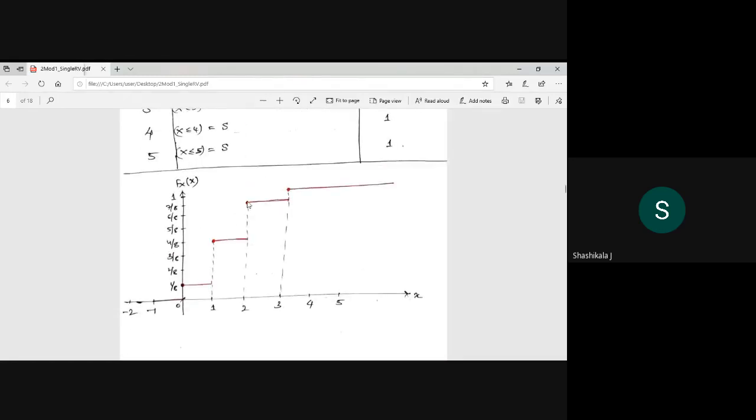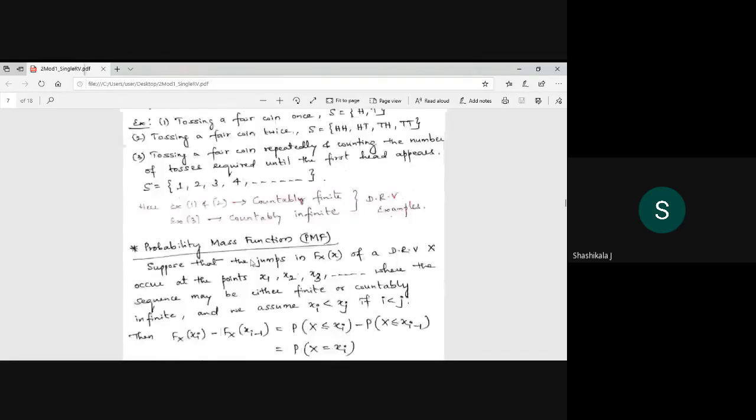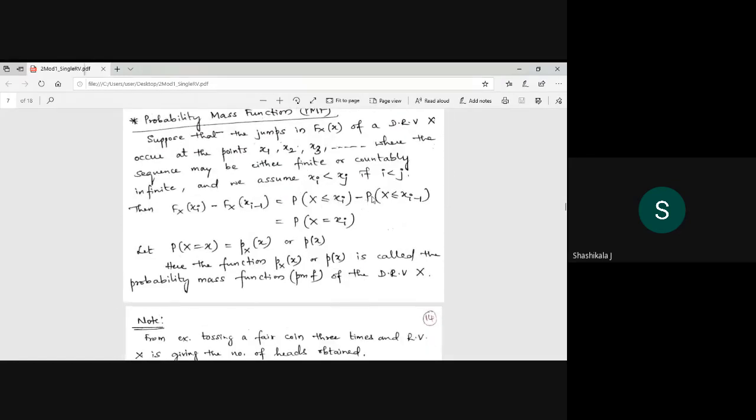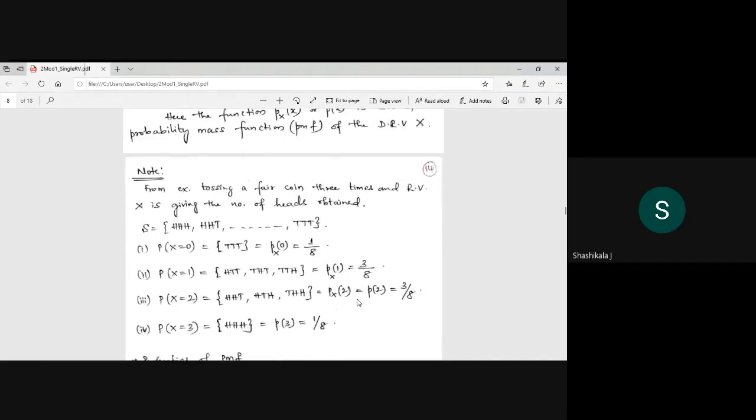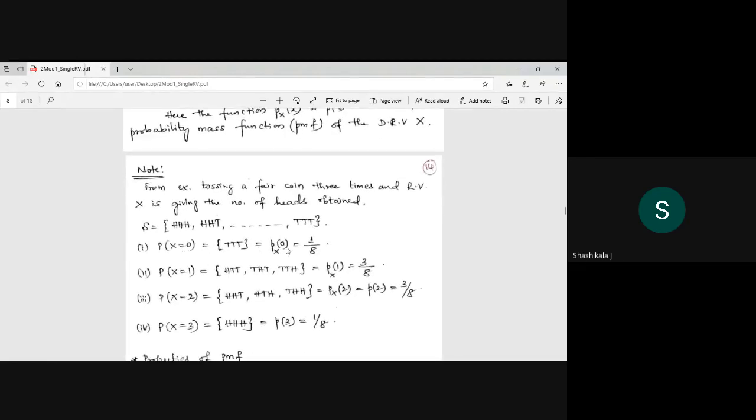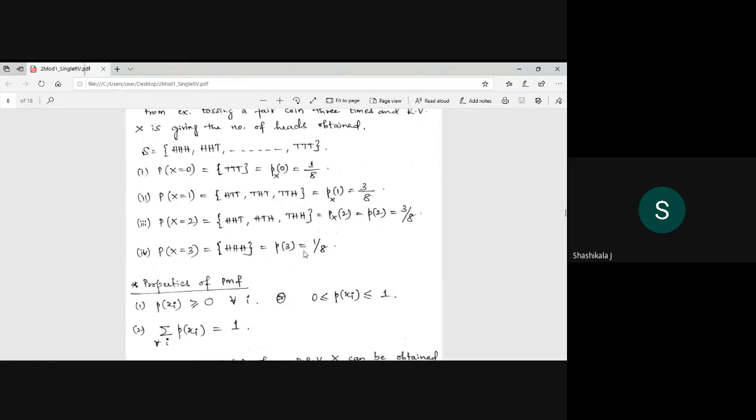Again, if I ask for the probability of 2, it is nothing but this minus this that you are going to get. So you have to remember this one, because you are going to use it for your problems. Here also you have seen that the probability of x equal to 2 is 3 by 8, and P of x equal to 1. If I calculate like this, from the graph also I can calculate, that is nothing but the probability of x, and the probability of x is equal to 3.